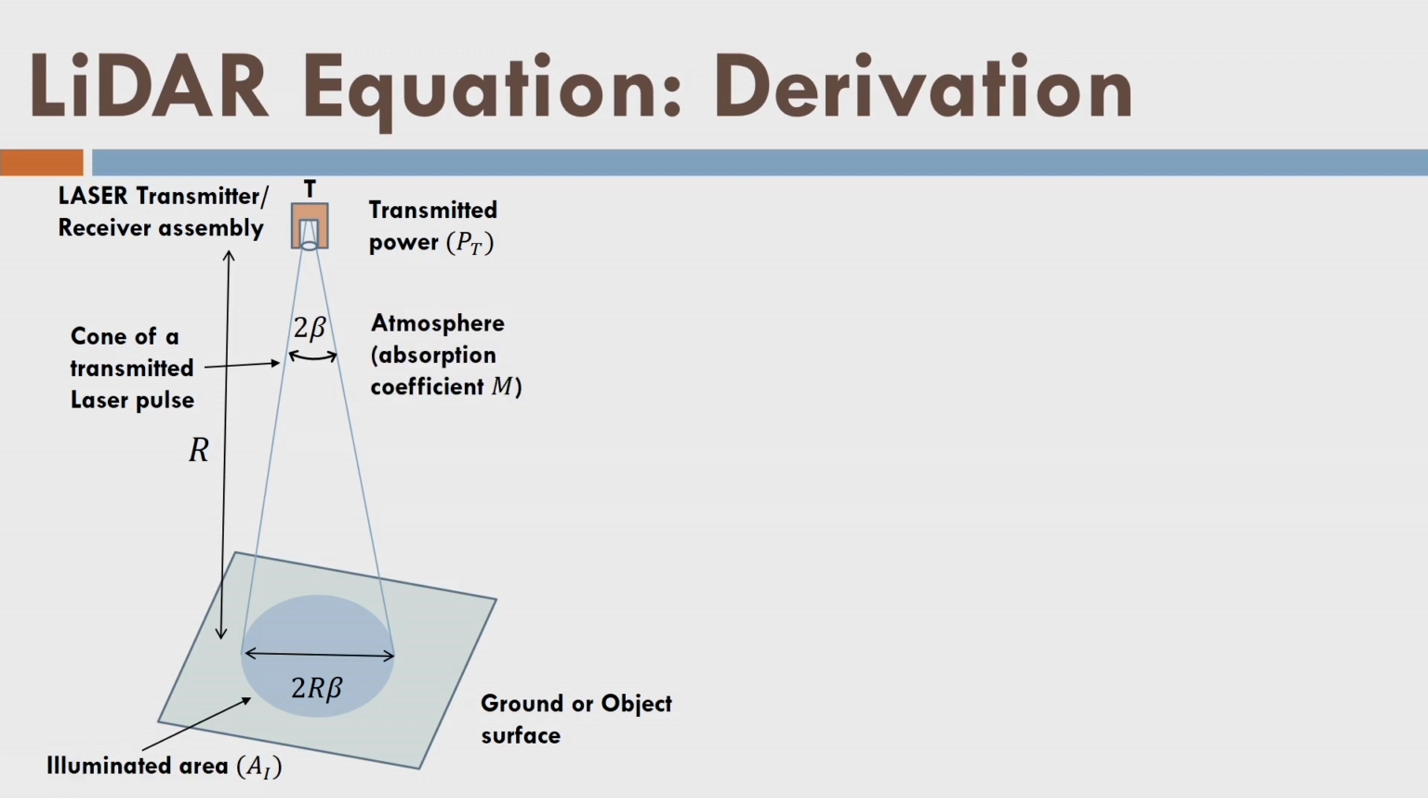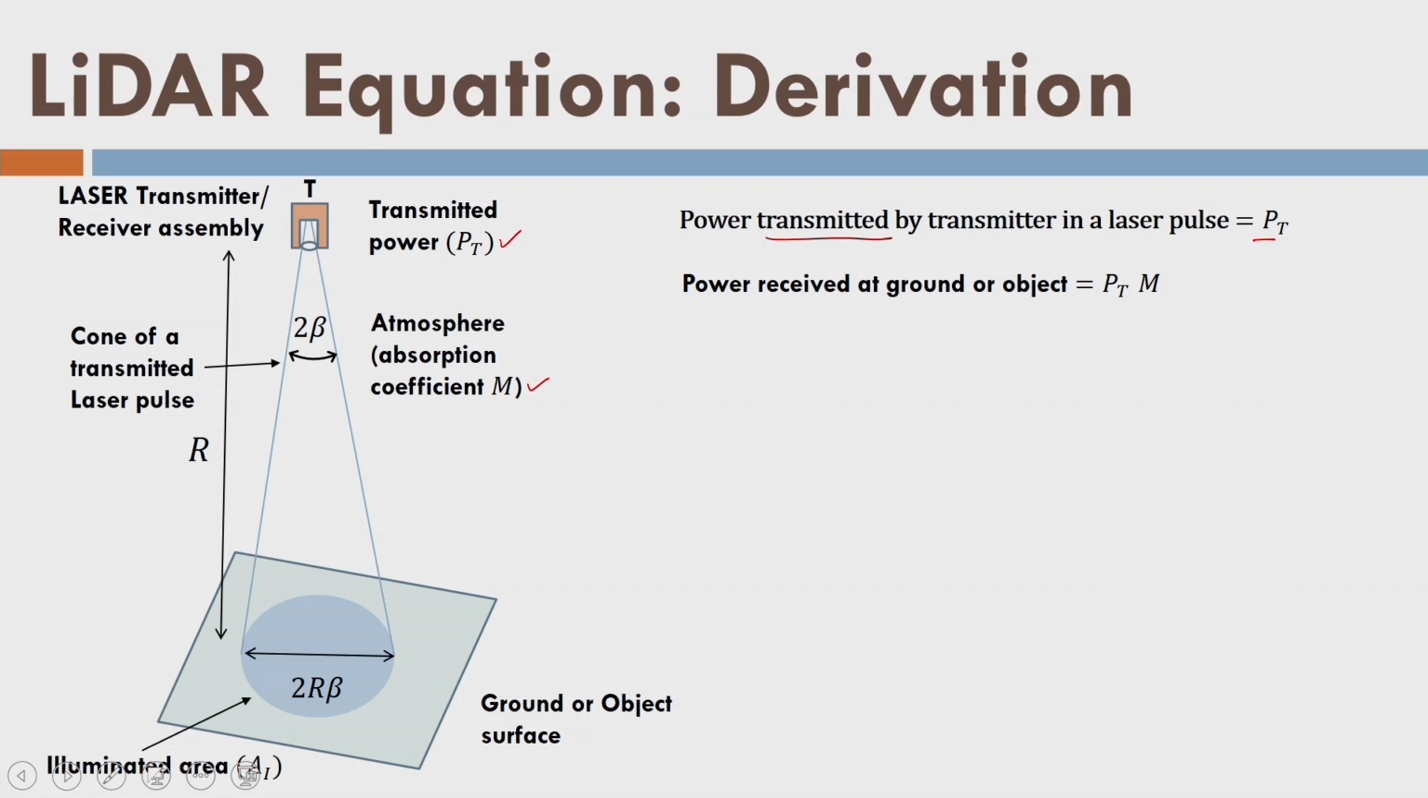We can see here the transmitted power of the laser is Pt. It is passing through the atmosphere and it is getting attenuated. That means its power is reduced by the atmosphere. So we define a coefficient m, which is the absorption coefficient of the atmosphere. So we have the transmitted power as Pt, and the power received at the ground or object through the atmosphere is this much, and m is less than 1. That is why we receive power of the laser at the ground surface less than Pt.